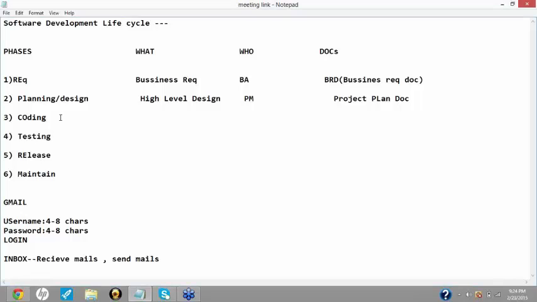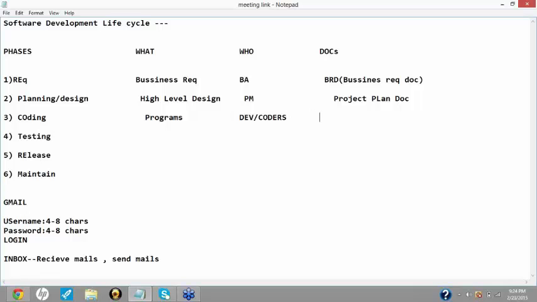Now after this, the coding phase will come into the scene. Over here, the programs are written, or you can also say the coding is done. And who will do that? Obviously your developers, or you can also call them the coders, anything that you want.